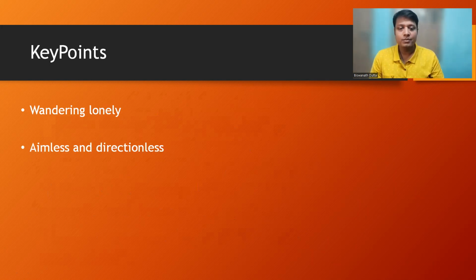Now the second point is very much interesting: aimless and directionless. If you try to understand, when a piece of cloud floats in the sky, its speed and its direction completely depend on the blowing of the wind. So you can never say that the cloud is directed only this way. No, because if the wind changes its direction, the cloud will also change its path. So we can say a cloud is aimless, a cloud is directionless.